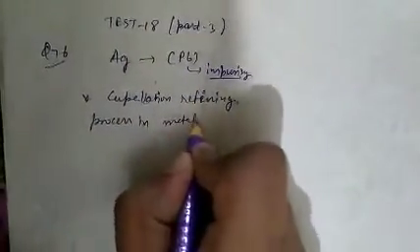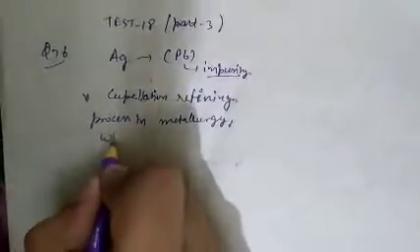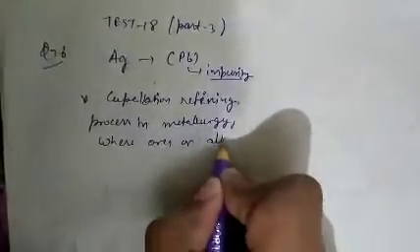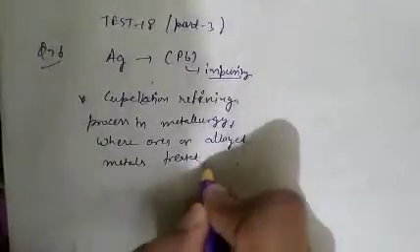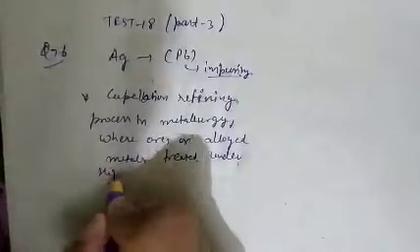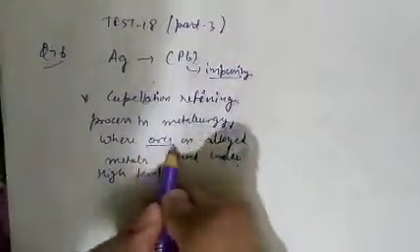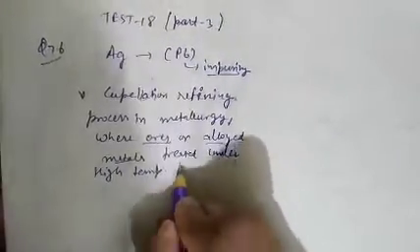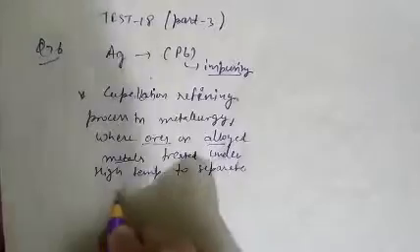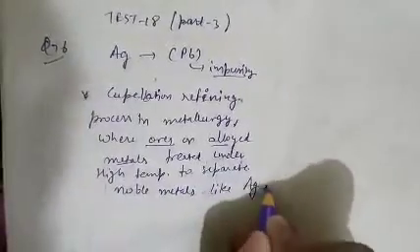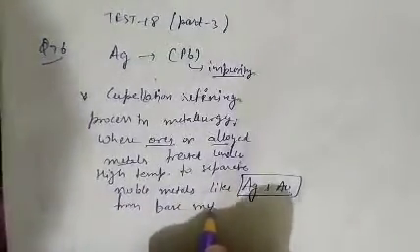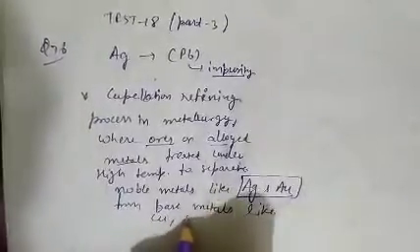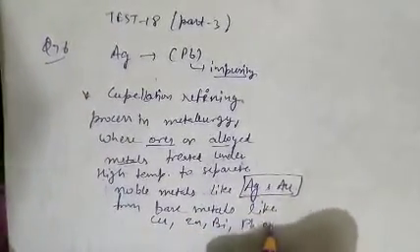in metallurgy, where ores or alloyed metals are treated under high temperature to separate noble metals, like silver and gold, from base metals, like copper, zinc, bismuth, lead, etc.